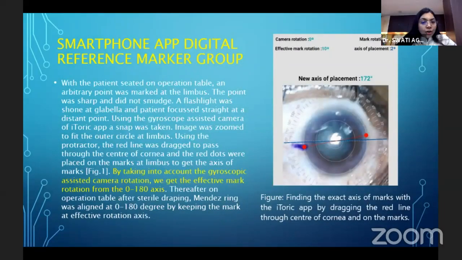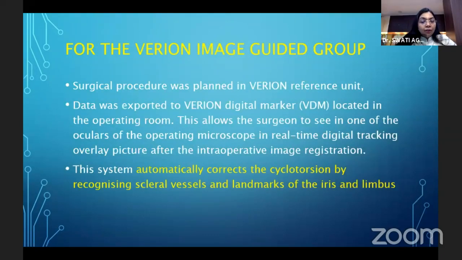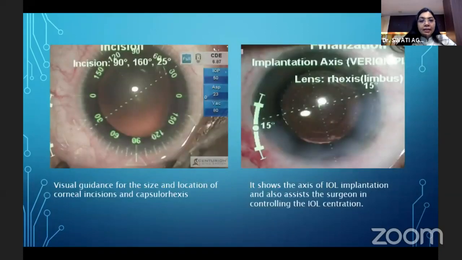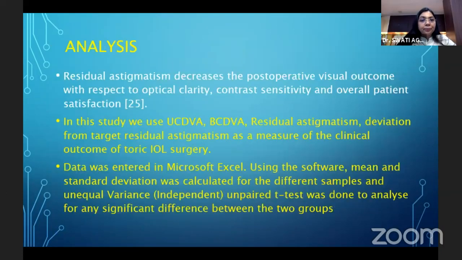By taking into account the gyroscopic assisted camera rotation, we get the effective mark rotation from 0 to 180 degrees, and thereafter the Mendez ring can be accordingly aligned. For the Varian image guided group, this automatically corrects for the cyclotorsion by recognizing the scleral vessels and the iris and limbal landmarks, as shown in the pictures.